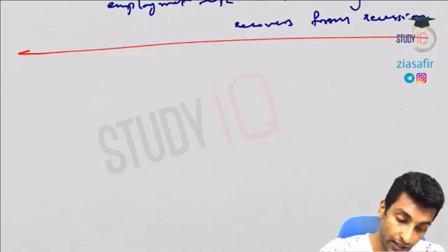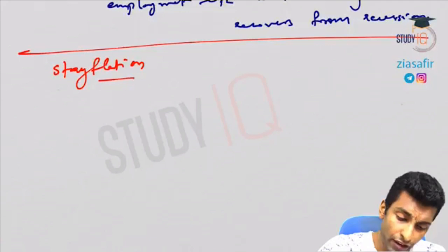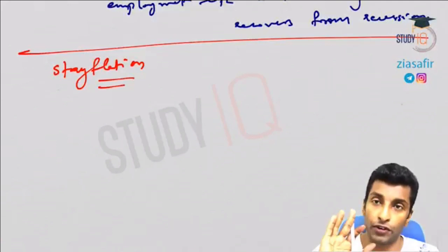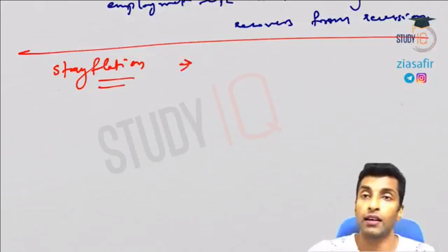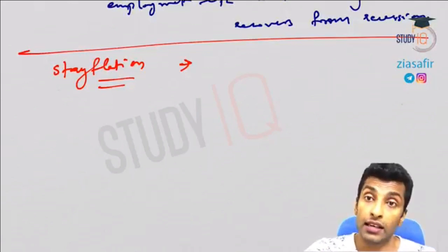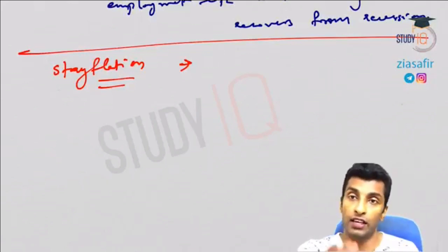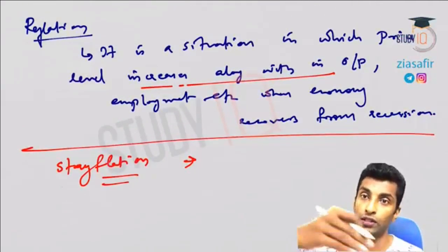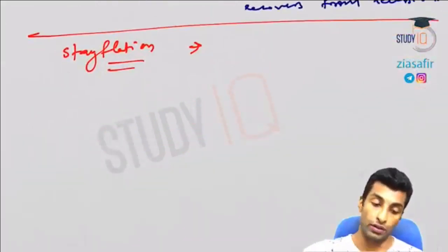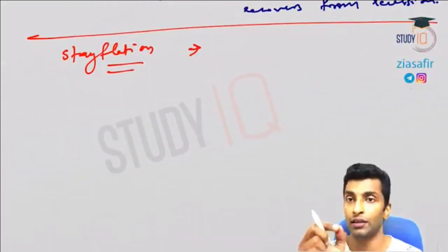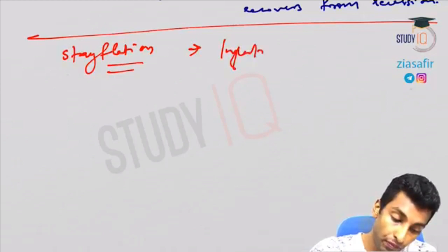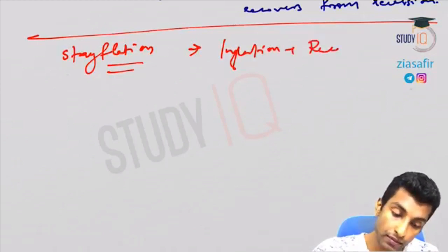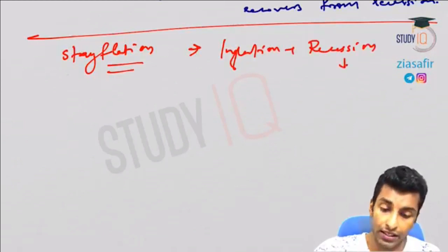Next is stagflation. Stagflation means stagnation plus inflation. So here there is inflation at the time of recession. Recession is there, and at the same time inflation is there. Recession means low growth, no growth, and inflation is there. Reflation is different. Growth is increasing, the price level is also increasing. Here stagflation means there is stagnation and inflation, so inflation plus recession. Recession means no demand, so you can see an unemployment situation.